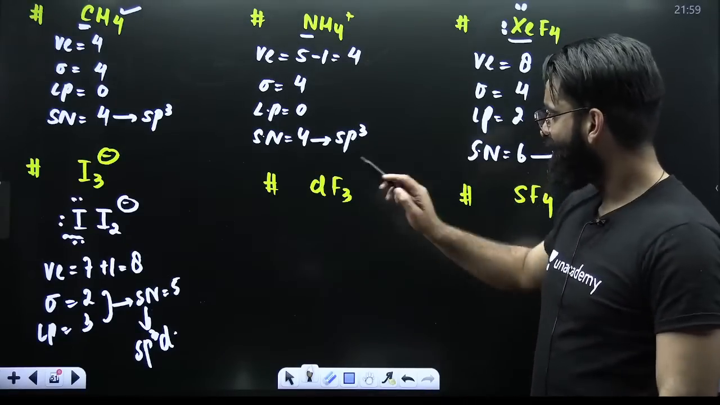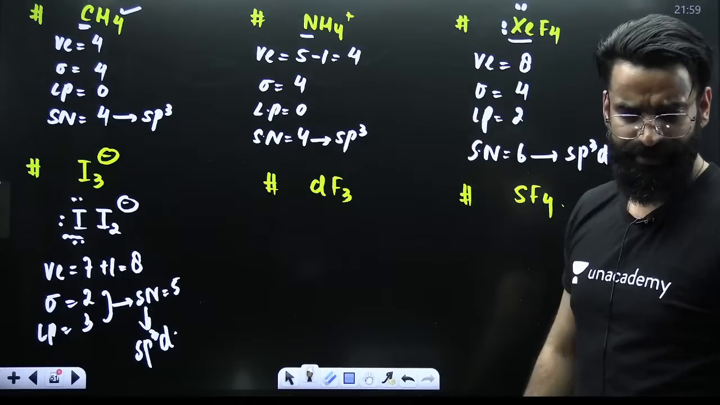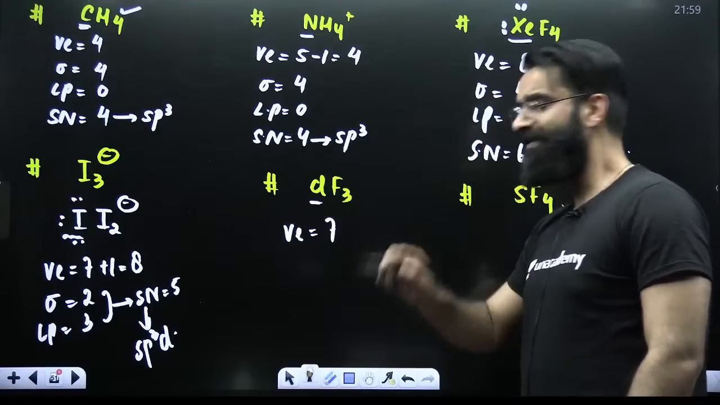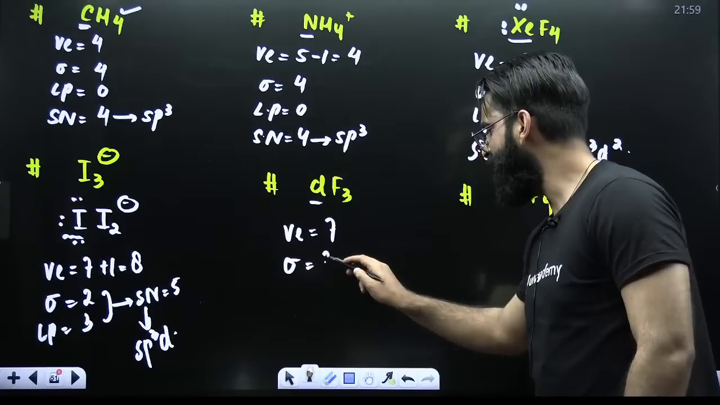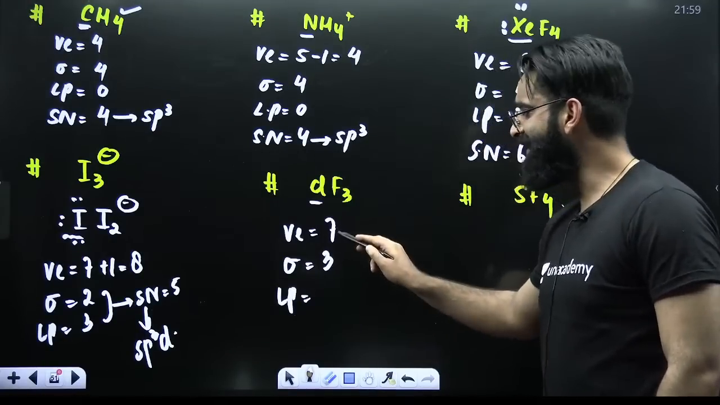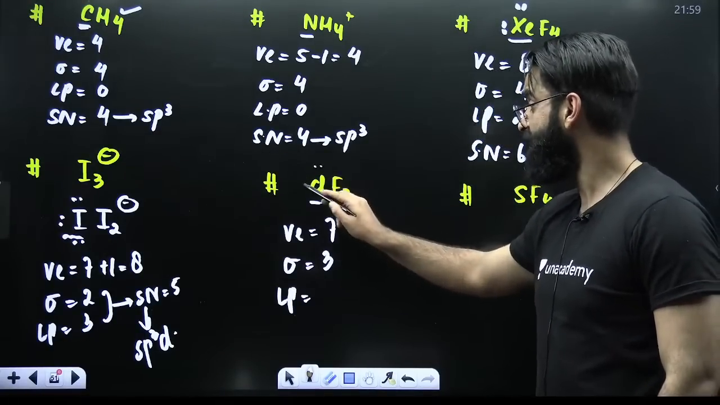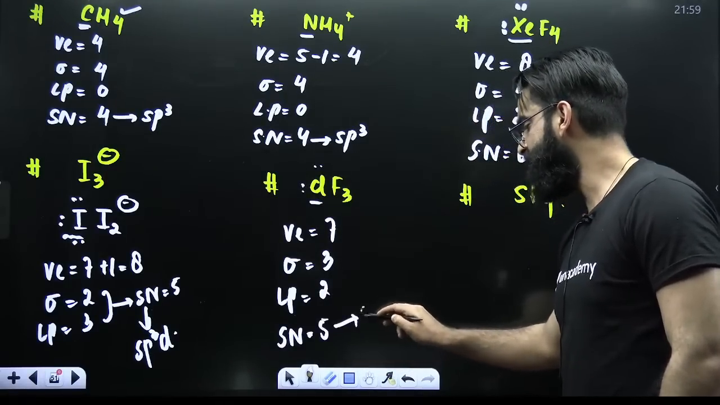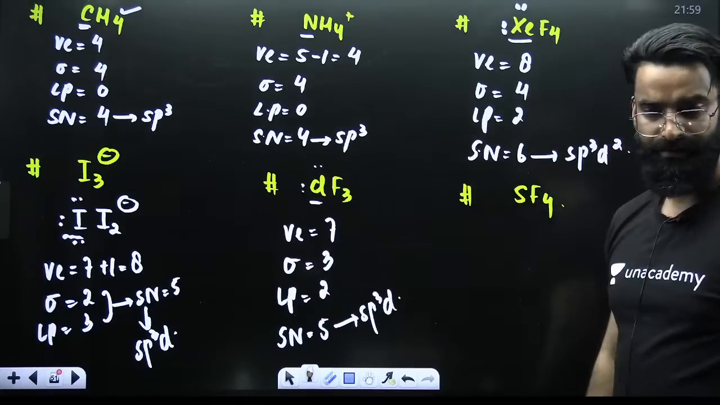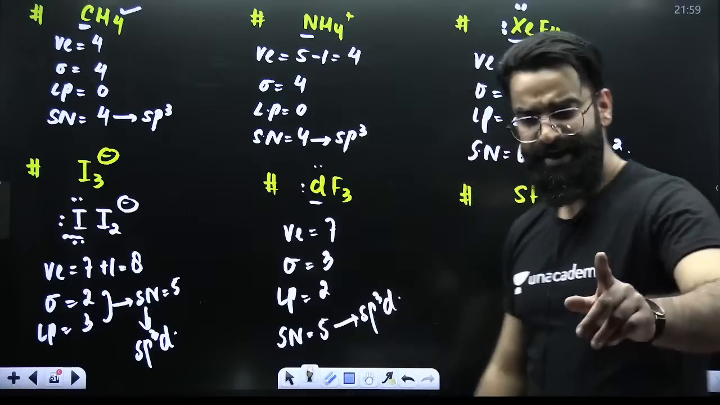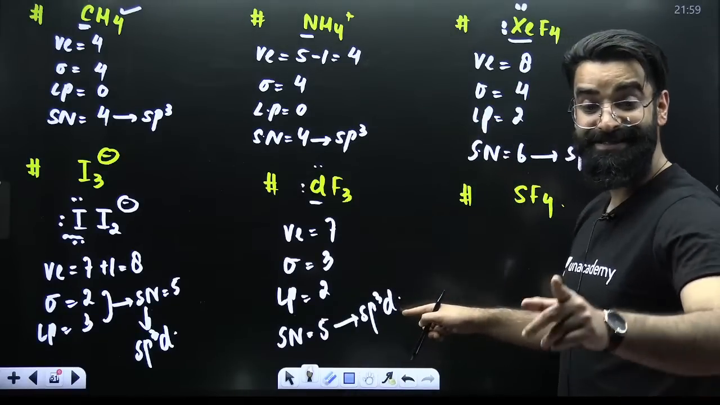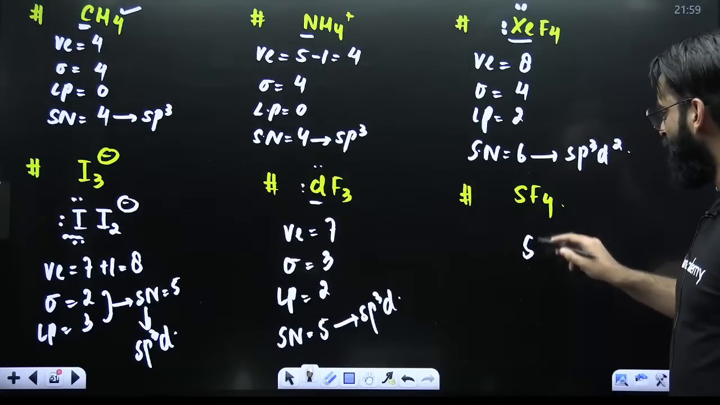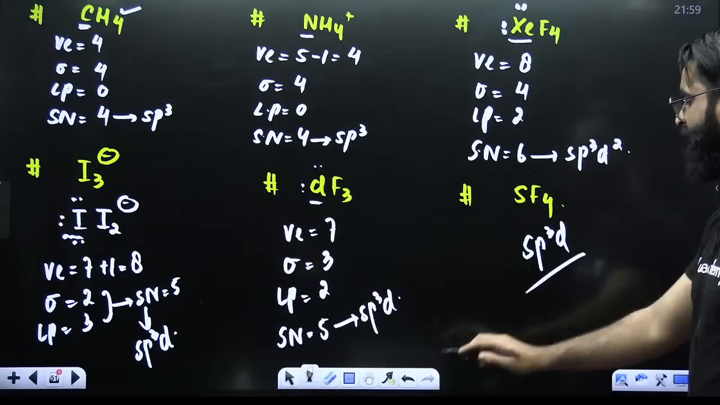ClF3. Cl, how many valence electrons? 7. How many sigma bonds? 3. So how many lone pairs? Out of 7 electrons, 3 are used, so 4 are still left. 4 means 2 lone pairs. Steric number 3 plus 2 is 5. If steric number is 5, hybridization involved is sp3d. Done? Perfect. If I ask you which d orbital is used here, it is dz square. Right, people? SF4, again you can check it out. 4 sigma bonds, 1 lone pair, sp3d. Correct?